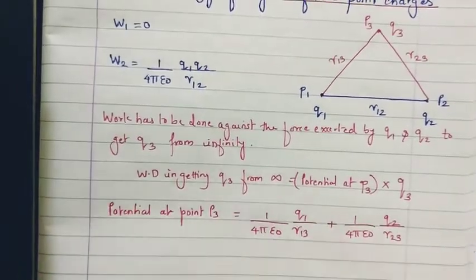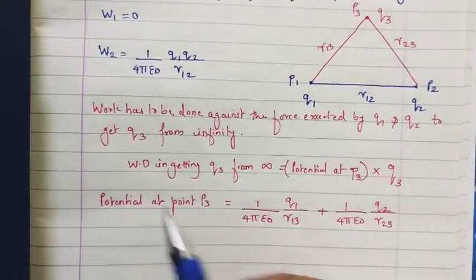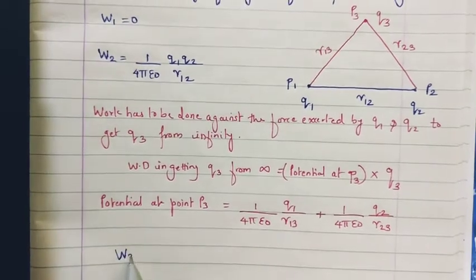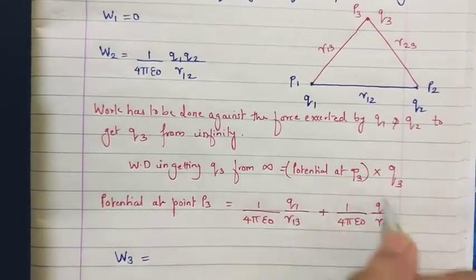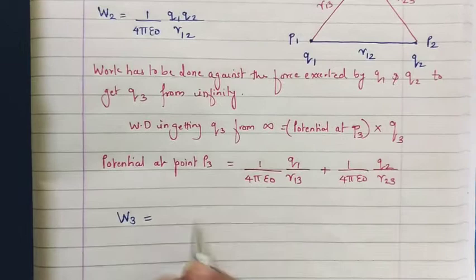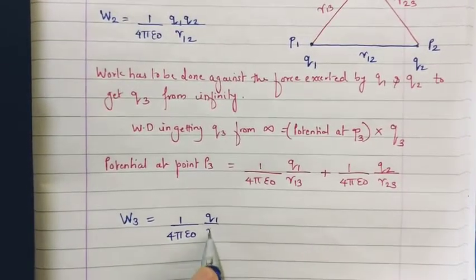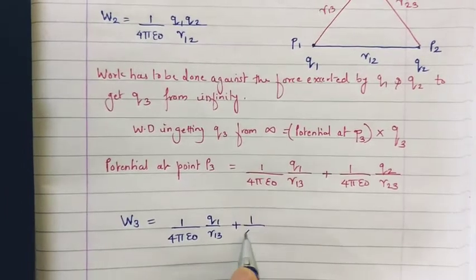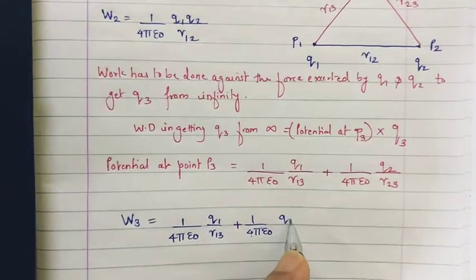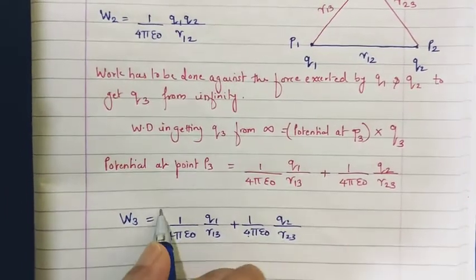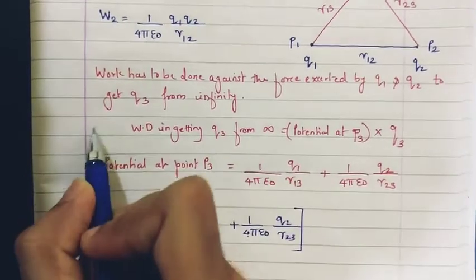So now let us find out the work done. Let's call this work done as W3. So W3 is going to be the potential at that particular point. What is the potential? 1 upon 4 pi epsilon naught Q1 upon R13 plus 1 upon 4 pi epsilon naught Q2 upon R23 multiplied by, what is the formula here?